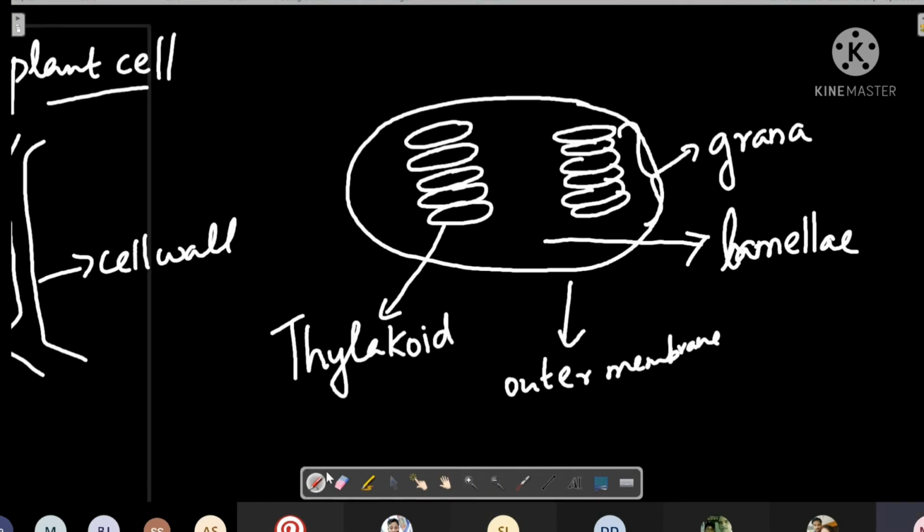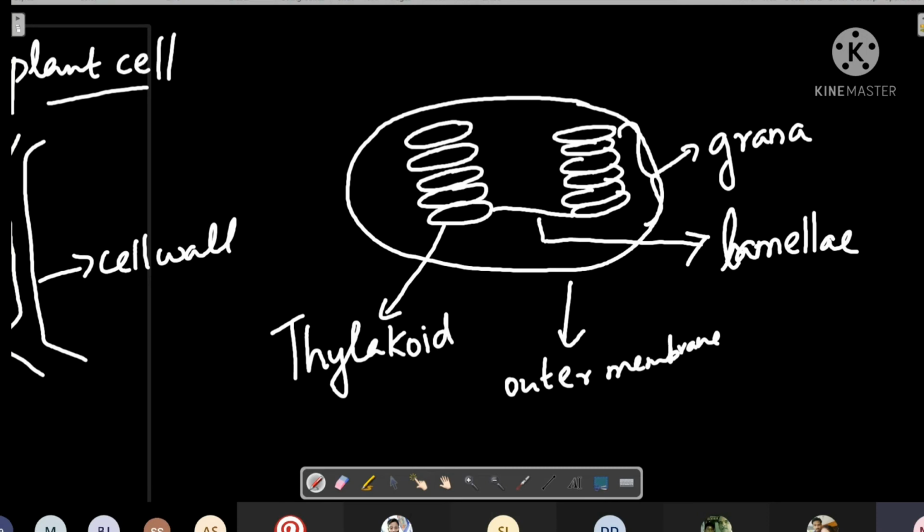I'll make a correction here, children. There is a membrane that connects the grana. That membrane is called lamellae. Okay, the membrane that connects the grana is called lamellae.